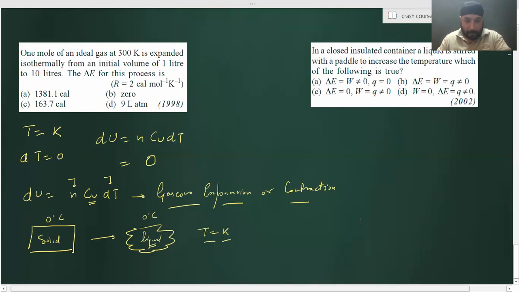Okay, fine. Listen, I'm providing a delta H, right? That delta H is delta H of what? Fusion, correct? Then solid is converting to liquid. Temperature remains the same. So what about the kinetic energy of the molecule? Will it be the same or will it be different?